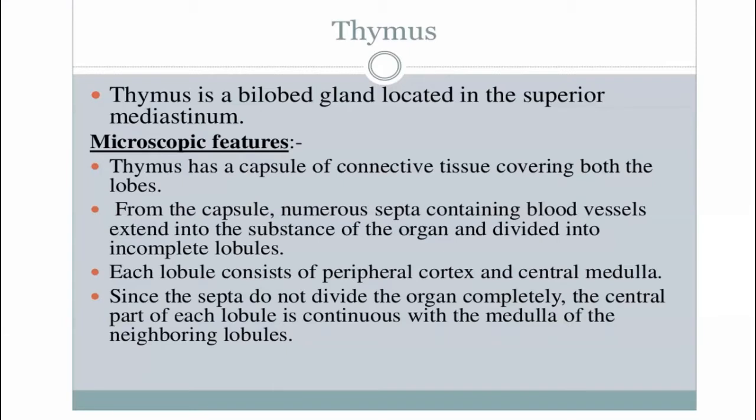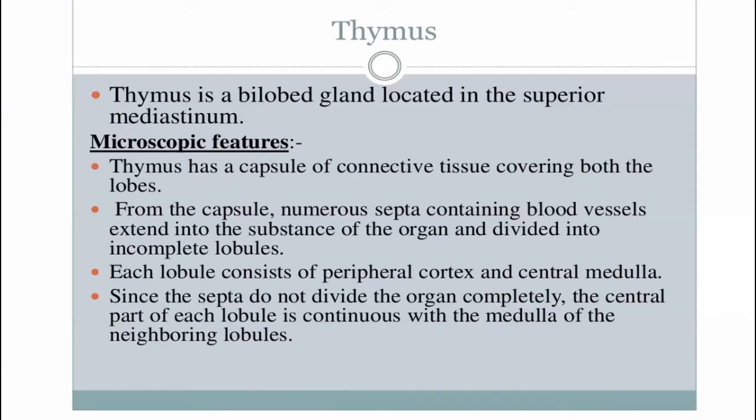Septa will emerge from the connective tissue capsule. They carry blood vessels with them and extend into the parenchyma, the functional component of the organ. These septa divide the lymphoid organ, or the parenchyma of the organ, into incomplete lobules. They are not completely partitioned; they communicate with each other but are incompletely divided into lobules.